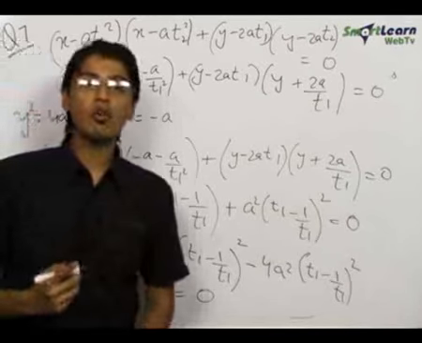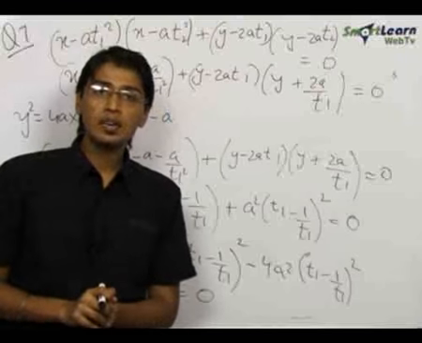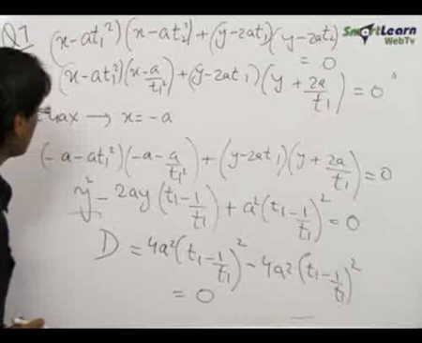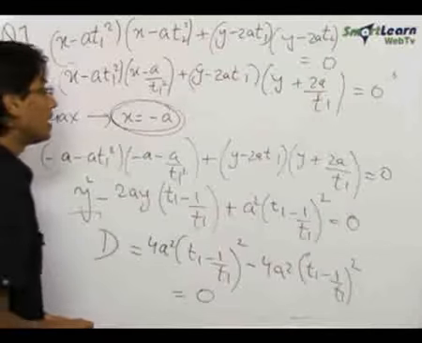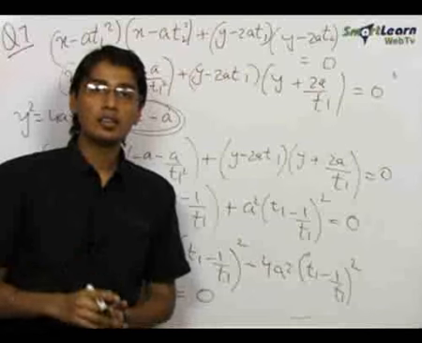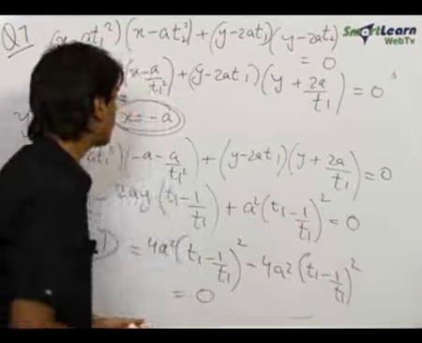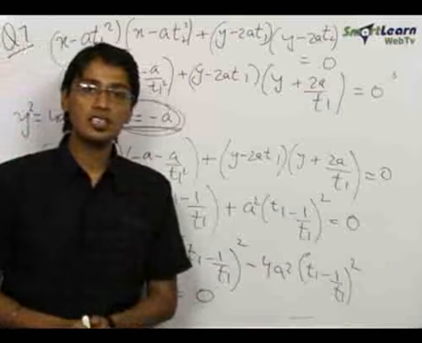Since the discriminant of this quadratic is equal to 0, this quadratic equation has equal roots, and hence the directrix x equals minus a is cutting the circle at only one point, which is the directrix is touching the circle, and hence we have proved that the circle on any focal chord as the diameter touches the directrix.